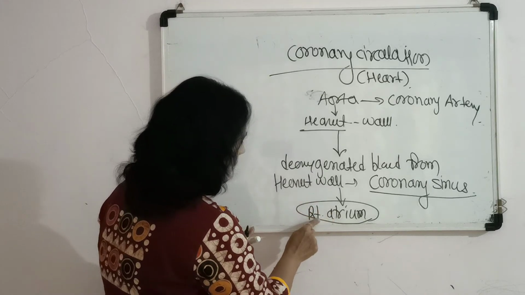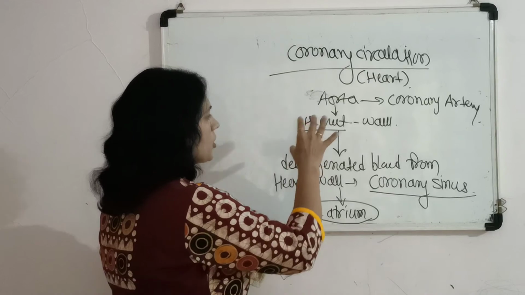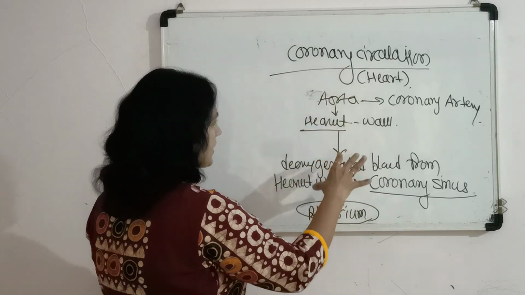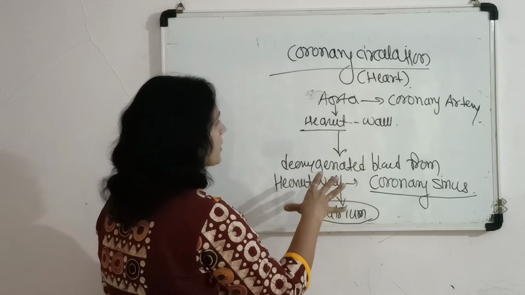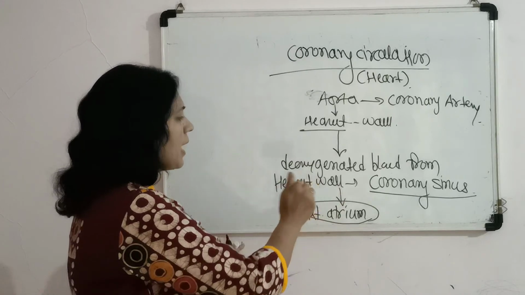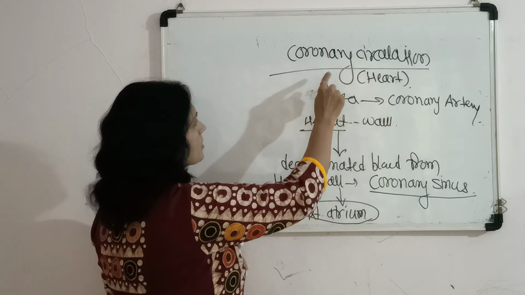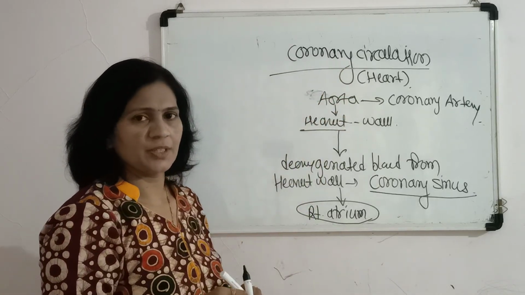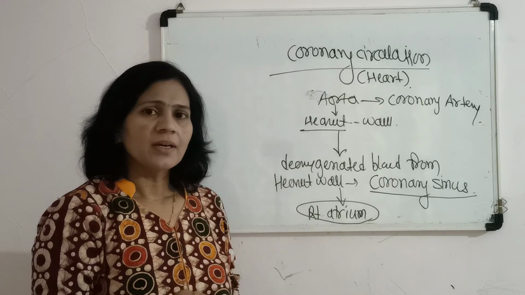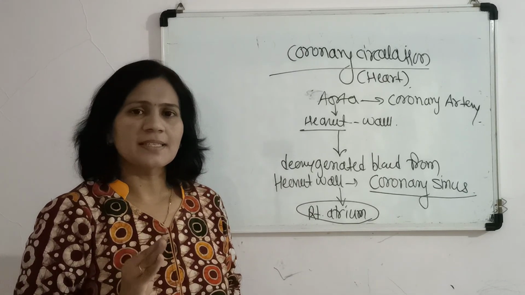So this is the blood supply related to the heart wall itself. This circulation of blood mediated by the coronary artery and coronary sinus is called the coronary circulation. So here we have completed the passage, or pathway, of the blood inside the body.